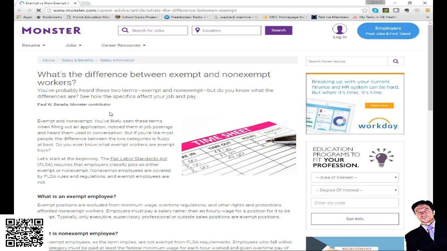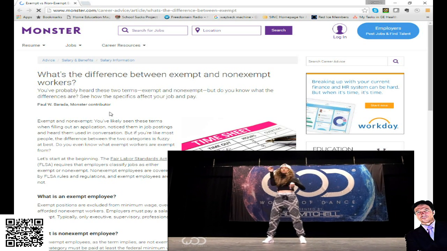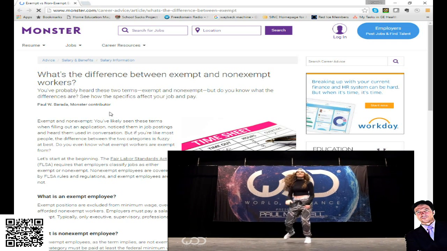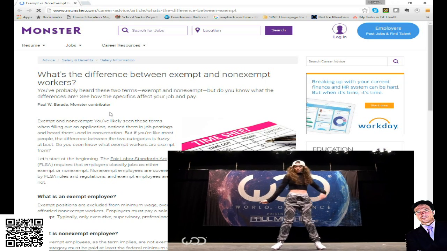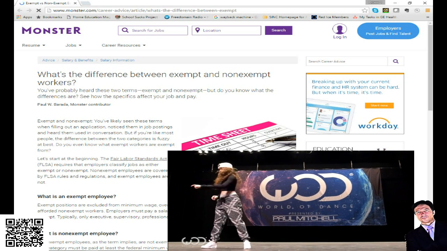This is based on contract. I am an exempt employee. I signed a contract guaranteeing me a certain salary every year. Employers must pay a salary rather than hourly wage for a position to be exempt. Typically, only executive, supervisory, professional, or outside sales positions are exempt positions.